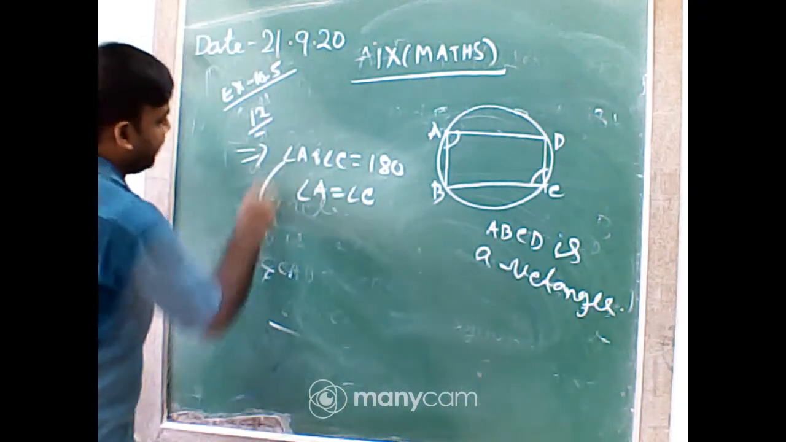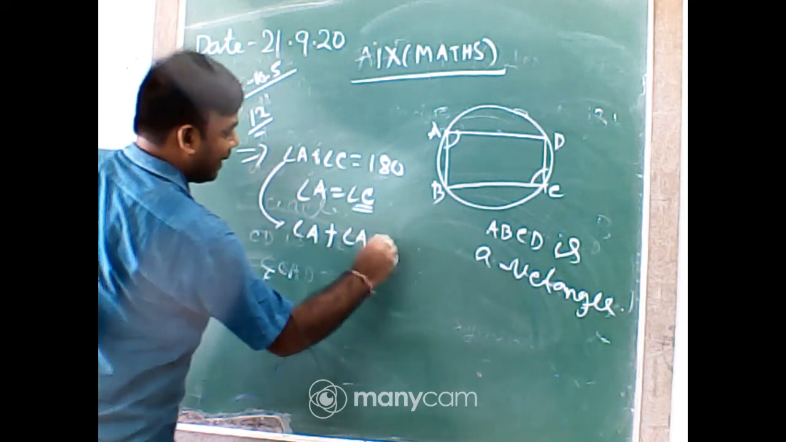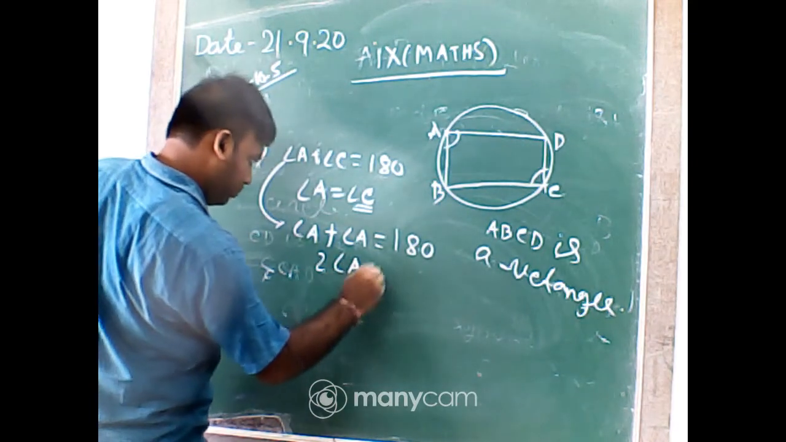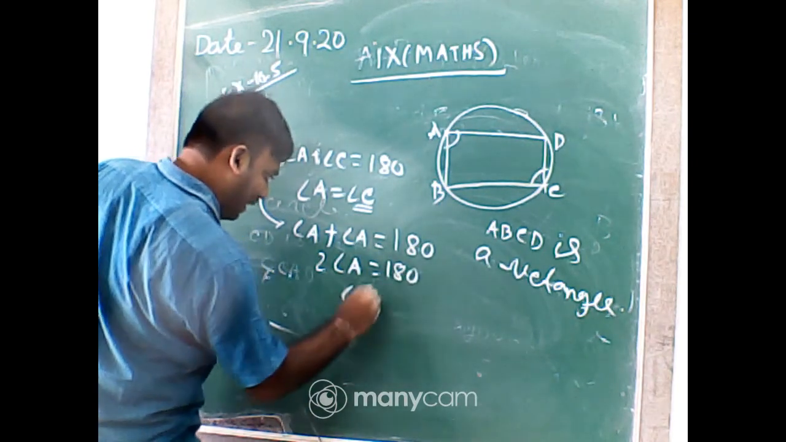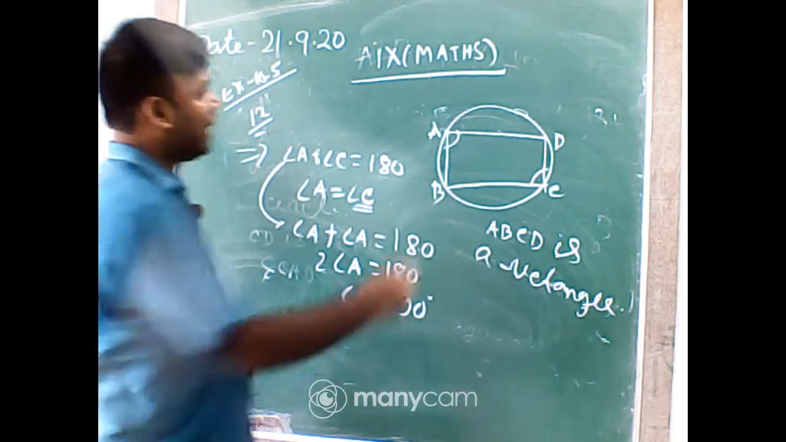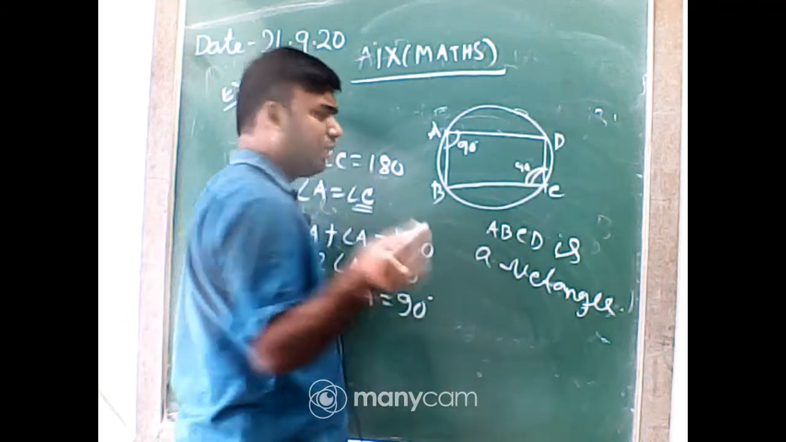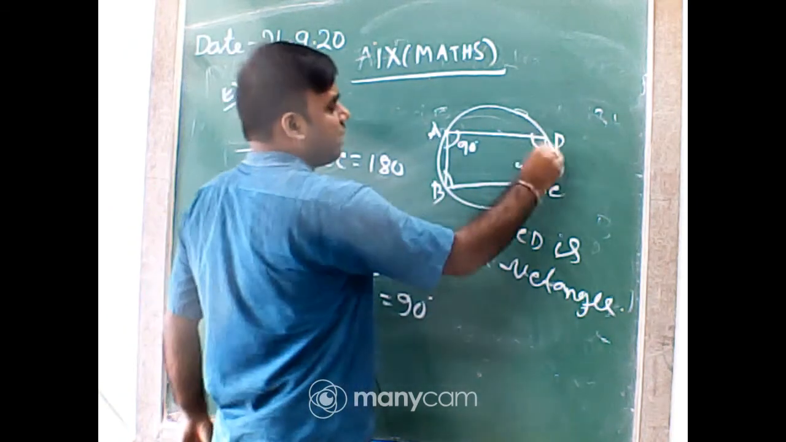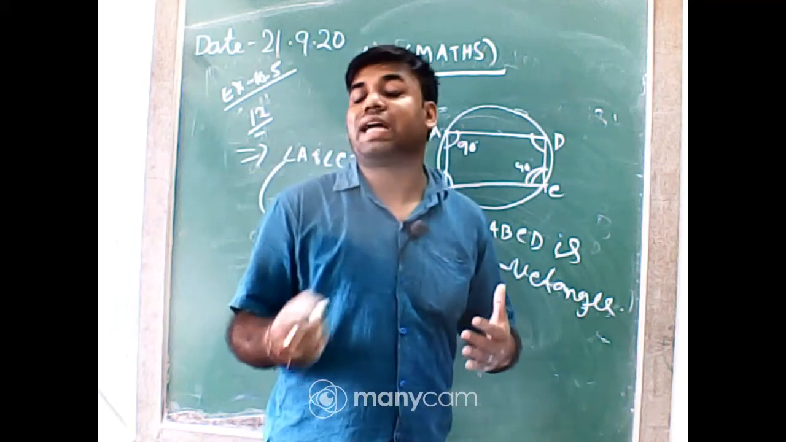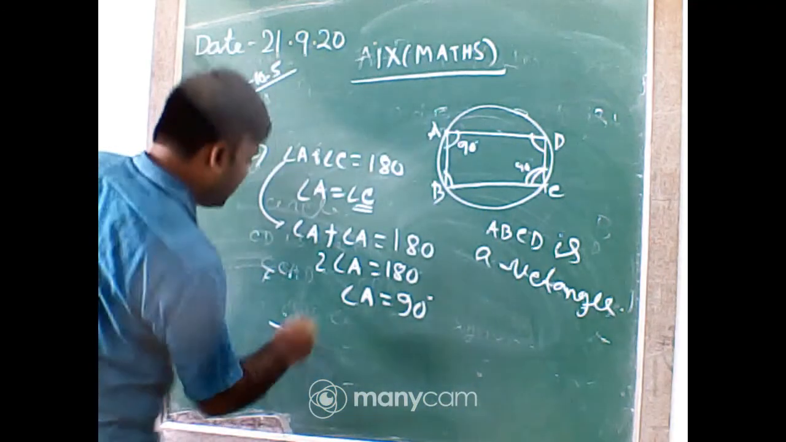Now here in place of angle C, put angle A, so angle A plus angle A is 180 degree. Now 2 of angle A equals 180 degree and angle A equals 90 degree. So as this is 90 degree, the opposite angle will also be 90 degree. In the similar case, we can prove that these two angles are also 90 degree. So opposite sides are equal as well as all angles are 90 degree. So that means ABCD is a rectangle.